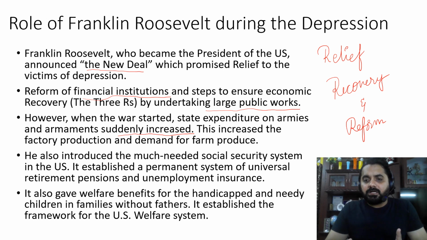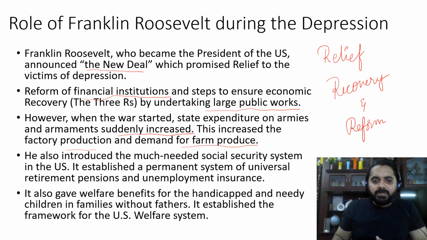Because countries, when they go to war, they need arms and weapons. So that is where the government was spending more on armies and manufacturing of arms. So this led to the increase in the factory production, and also the demand for the farm produce increased.